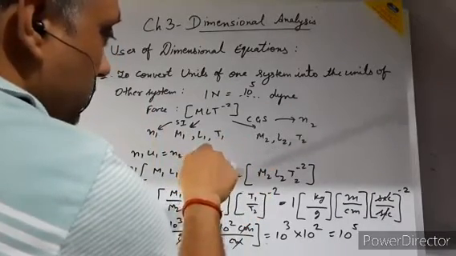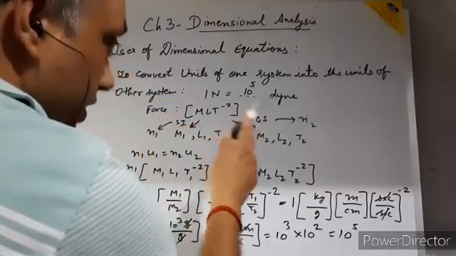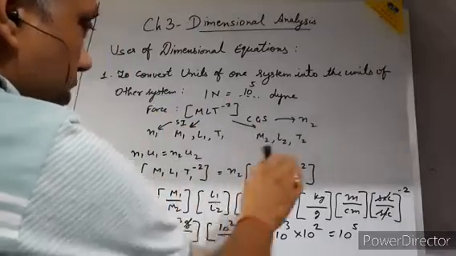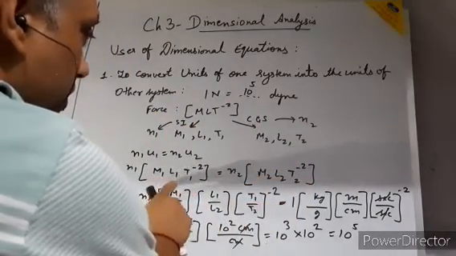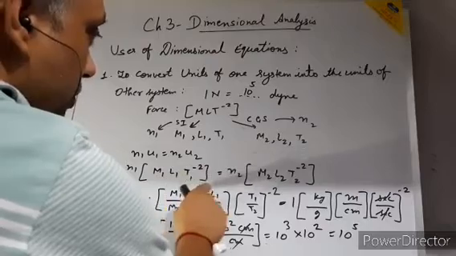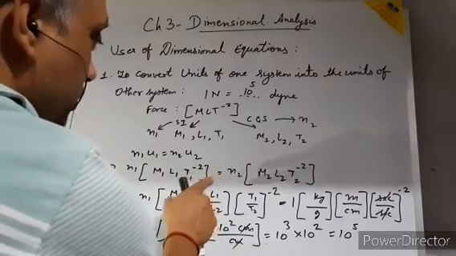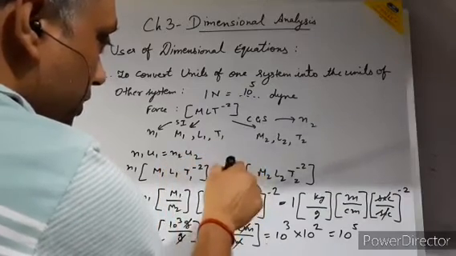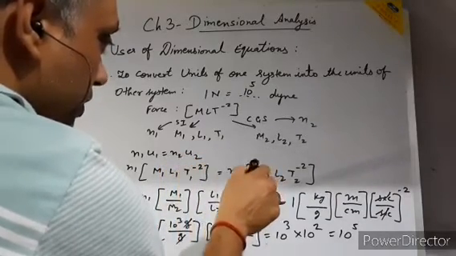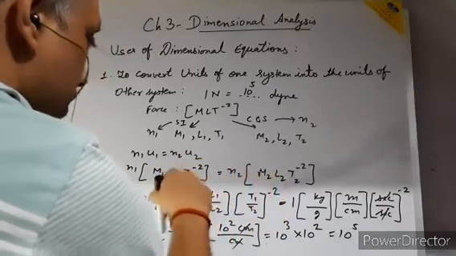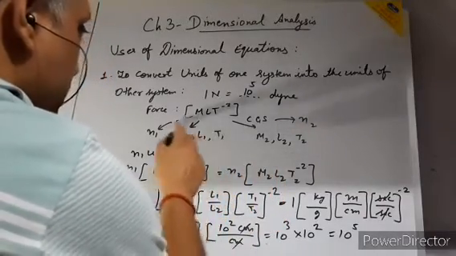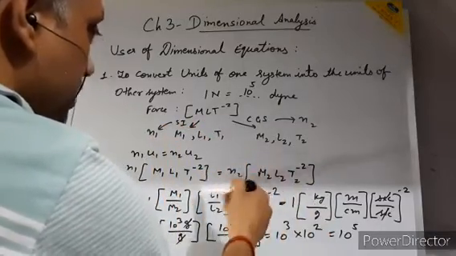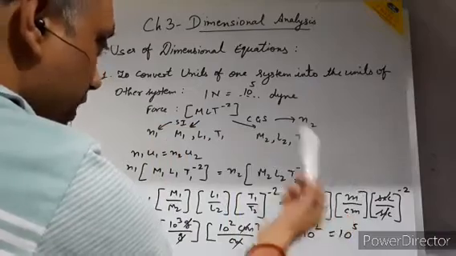Because we have to find the numerical magnitude of the second quantity, N2 is equal to N1, and this one will come in the denominator. So M1 L1 T1 to the power minus 2 upon M2 L2 T2 to the power minus 2. So M1 upon M2 having the same power, so it is 1. L1 upon L2 having the same power, so it is 1. T1 upon T2 having power minus 2. Now M1 is the SI unit: mass in kg, length in meter, time in second.